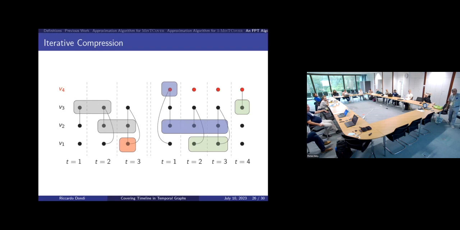Okay, so in the left part, I have the solution, let's say SH. So I have 3 vertices, V1, V2, V3. And here I just report 3 timestamps because I assume that on the 4th timestamp, no interesting edges are defined. I mean, no edges between V1, V2, V3 are defined. So you can see that V2 and V3 have a positive span. They span actually 2 timestamps, so they have a span equal to 1. V1 has span equal to 0.